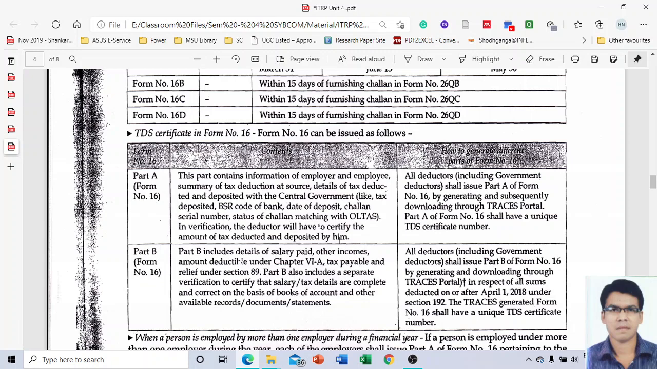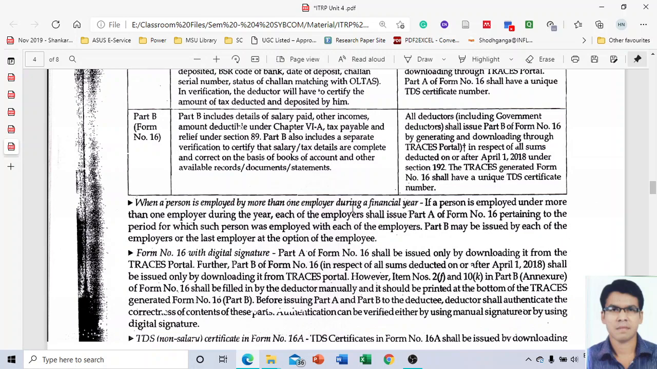When a person is employed by more than one employer during the financial year, who will issue the Form 16? If a person is employed under more than one employer during a year, each of the employers shall issue a Part A of Form 16 pertaining to the period for which such person was employed with that employer. Part B may be issued by each of the employers or the last employer at the option of the employee. So again, from here also one MCQ can come.